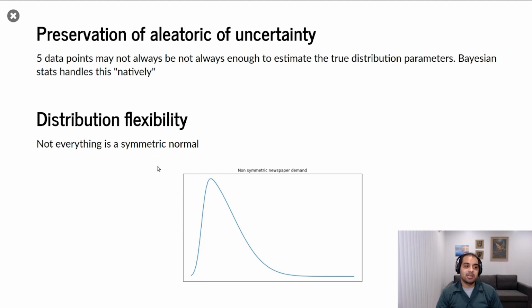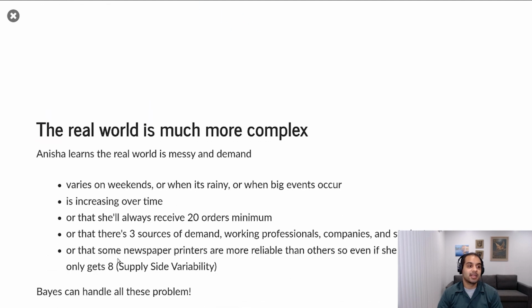Another nice thing about Bayesian statistics is the distribution flexibility. Not everything in the world is a symmetric normal. You saw that we were able to use a truncated normal, but it probably turns out, and this is my experience in real life, that there often is a mean and a sort of bell curve, but there's a really long tail of possible outcomes. Bayesian statistics is nice because it can handle this non-symmetric newspaper demand and what's called tail risk pretty easily. You don't have to rederive any formulas. You just plug in a likelihood or distributions that look like this instead.